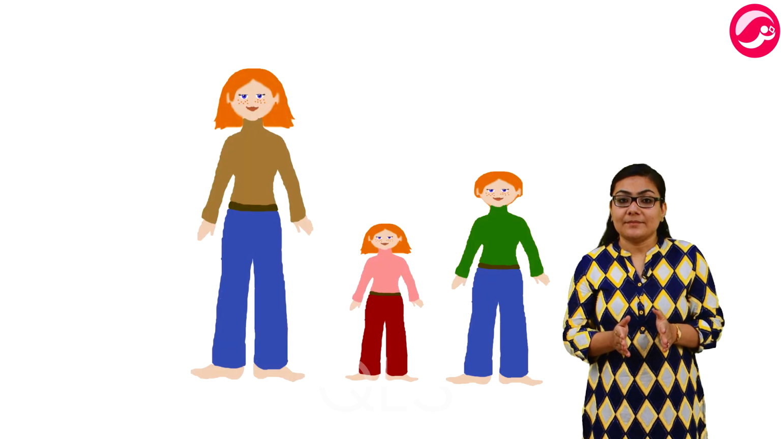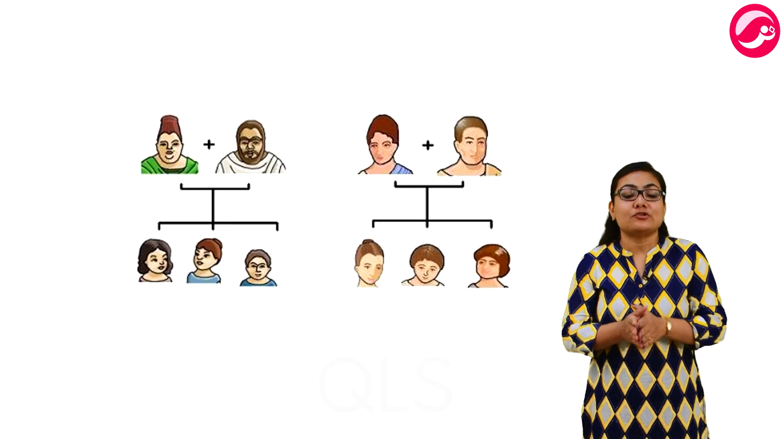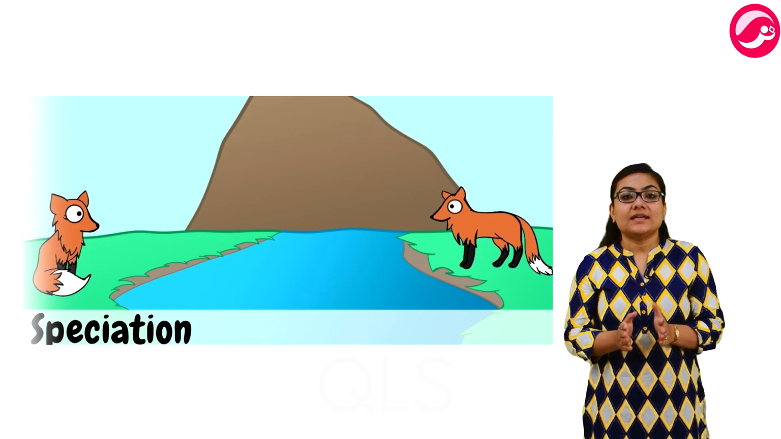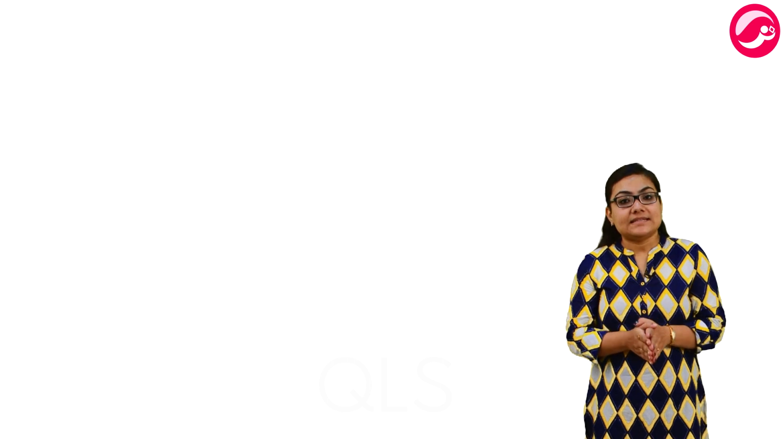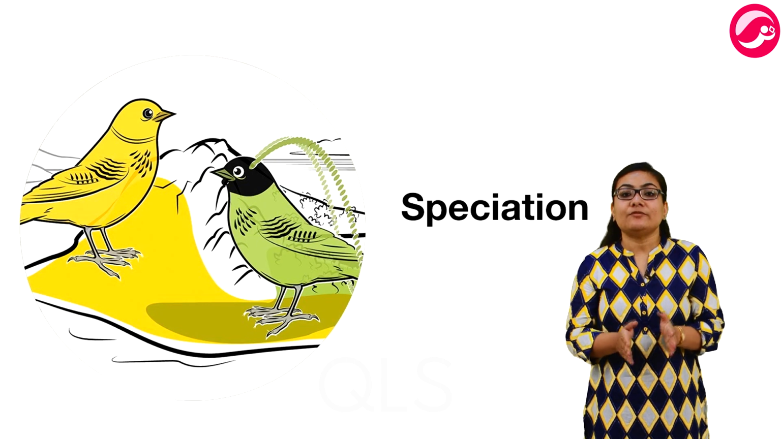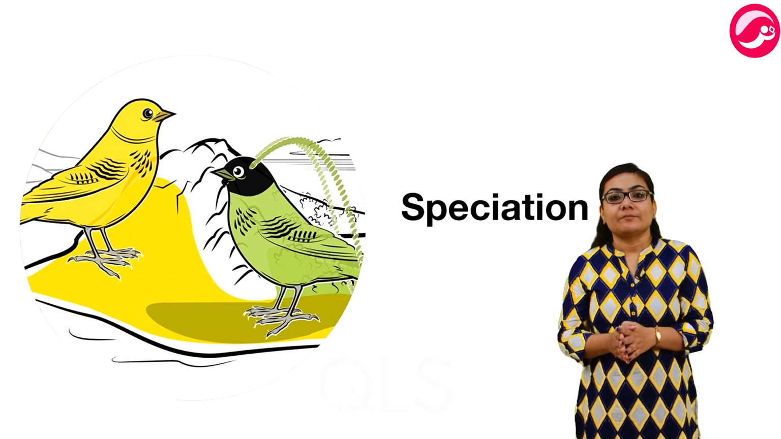Inherited traits actually mean the characteristics which we receive from our parents. Speciation. Individuals of a species are similar and they can breed among themselves. At the same time, there are some small but significant differences or variations between the individuals of a species.